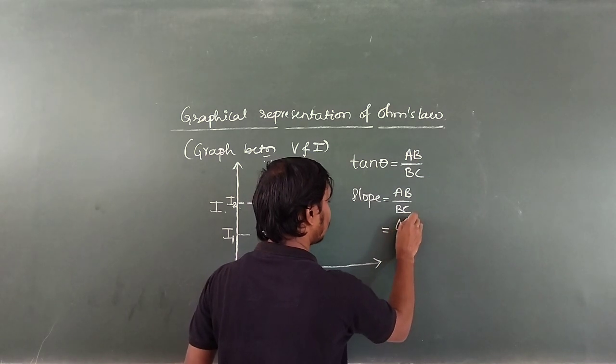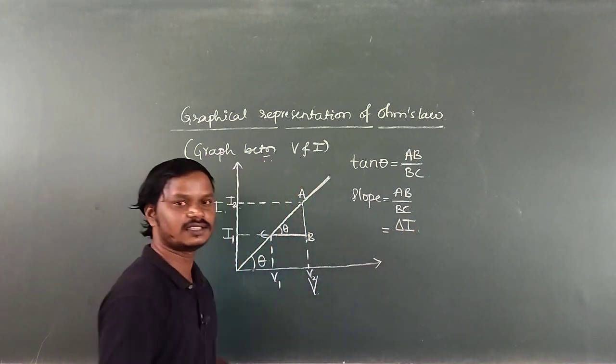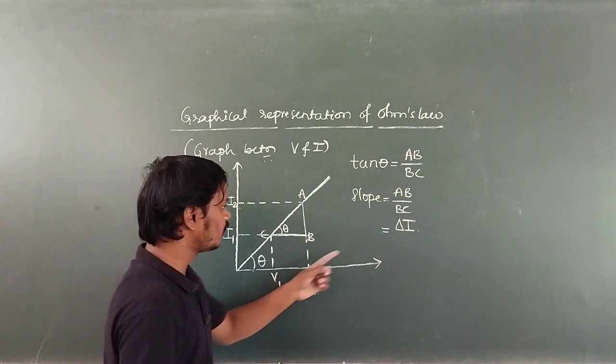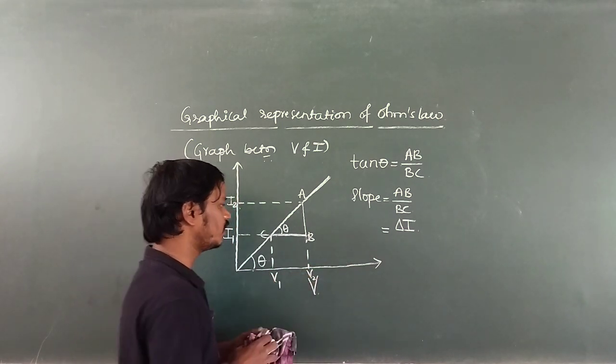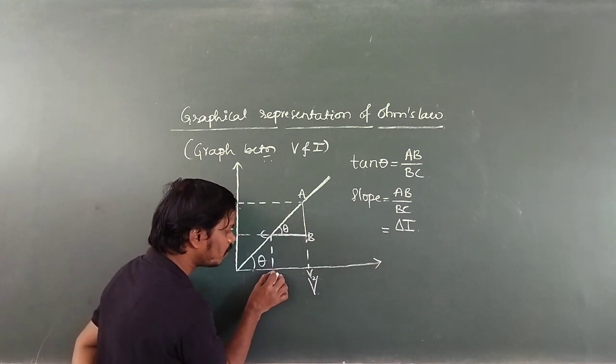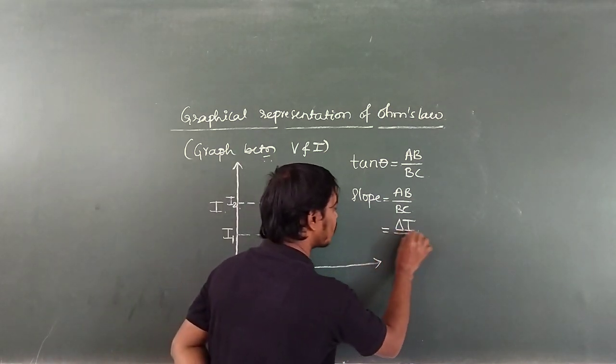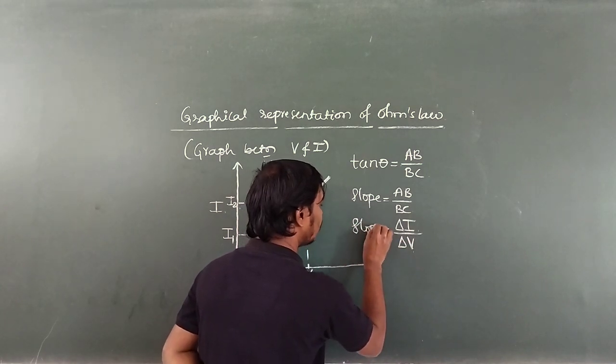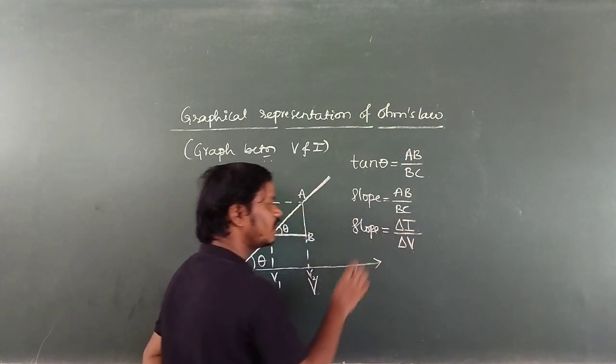So that is delta I, change in current. The change in current from where to where? I1 to I2. Then how to find BC here? V2 minus V1, because the change in voltage is from V1 to V2. So this can be written as delta V. Then it is slope. Then what is delta I by delta V?